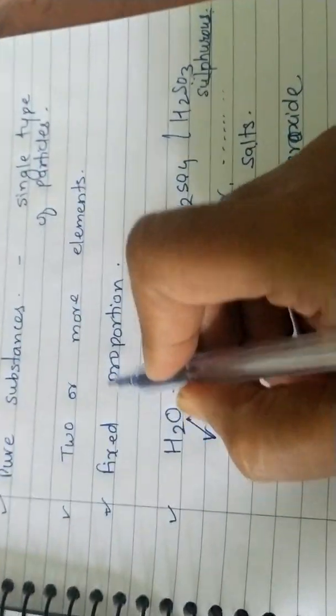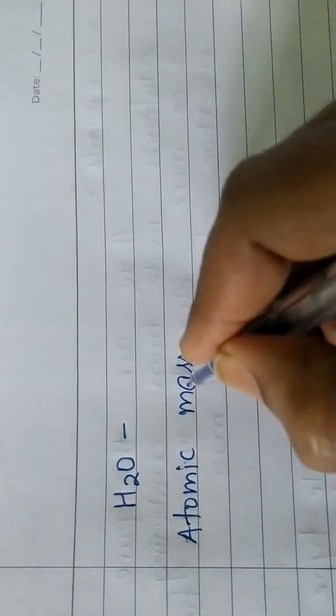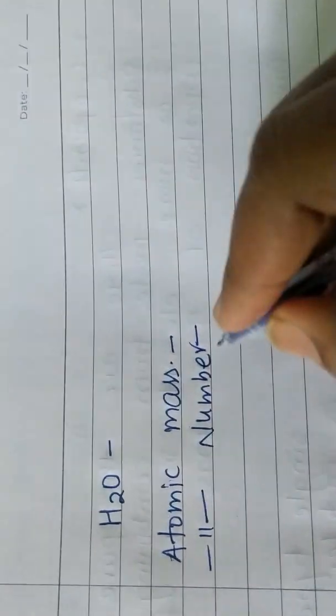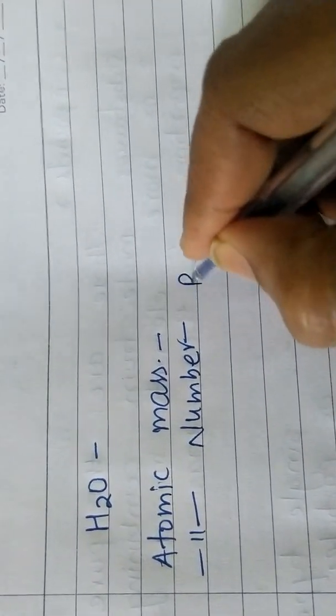Okay, now we will talk about the fixed proportion. What exactly is a fixed proportion? When you talk about fixed proportion, what we have seen in the definition is that they are combined in a fixed ratio of their mass. Which mass is it? That is the atomic mass. Children, in the next lesson we will discuss these two concepts in detail, that is atomic number and atomic mass.